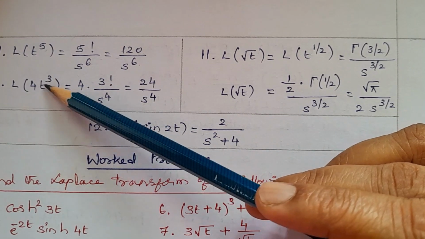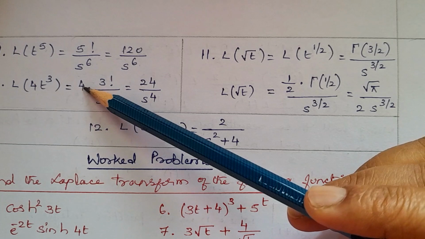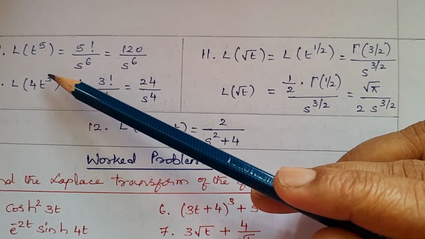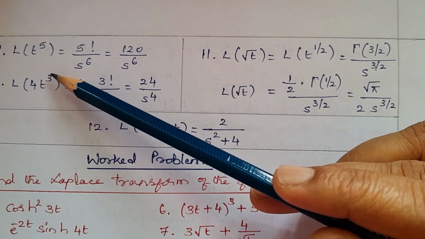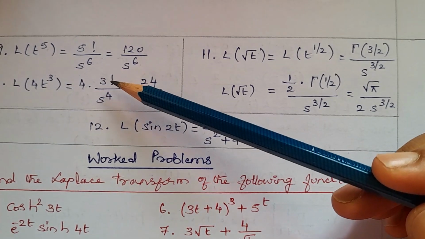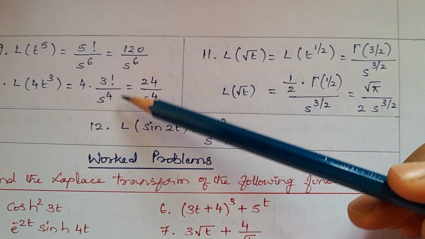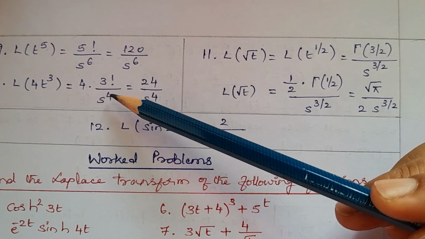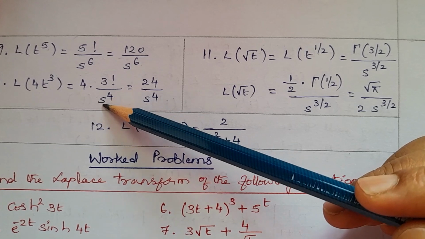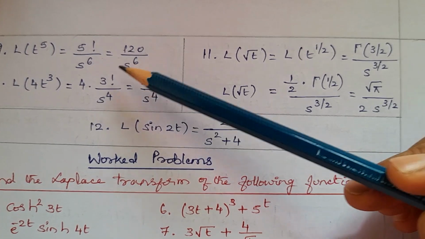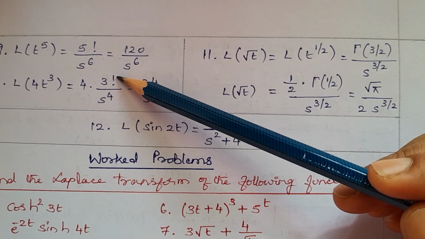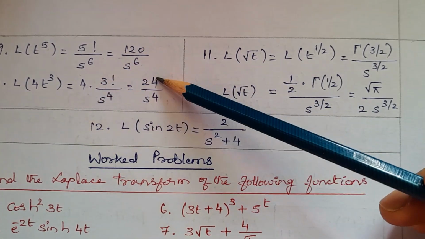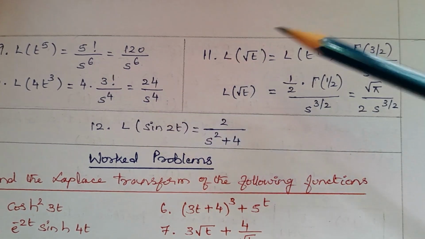Laplace transform of 4 t to the power of 3. 4 take it outside. T cube. Here this n is a positive integer. 3 is a positive integer. Take that formula, n factorial divided by s to the power of n plus 1. So 3 factorial divided by s power of 4, means s power of 3 plus 1. Okay. 3 factorial is 6, 3 into 2 into 1. So that is 6. So 6 4s are 24 divided by s power of 4.